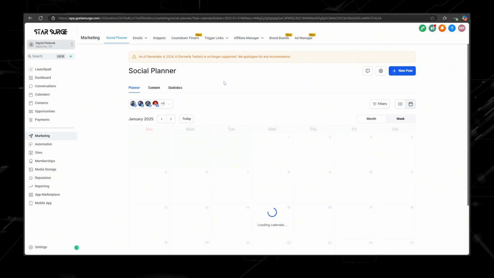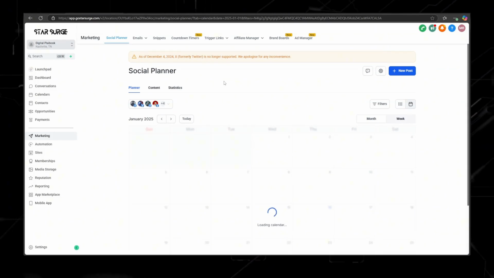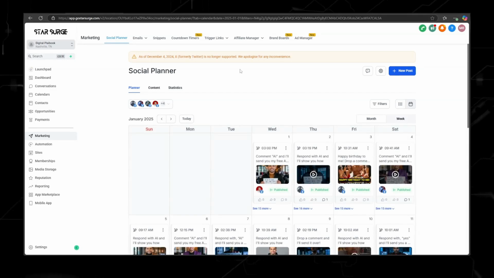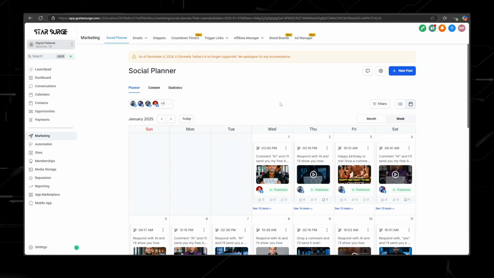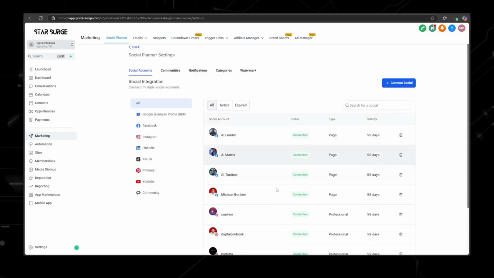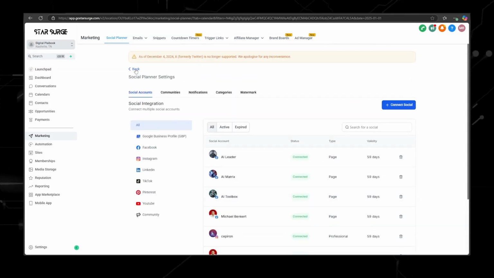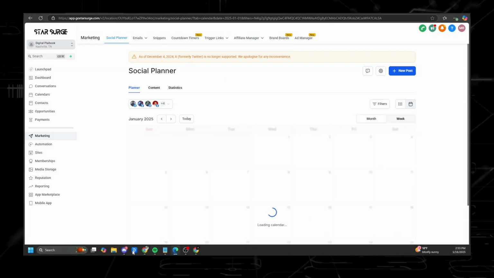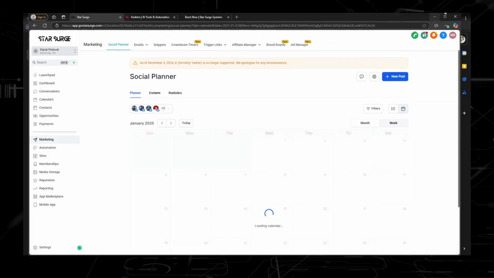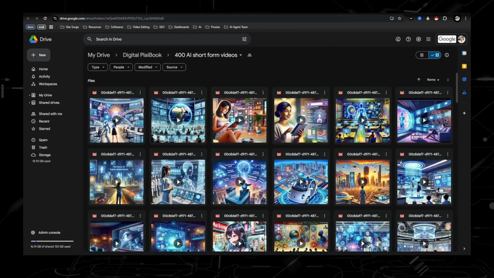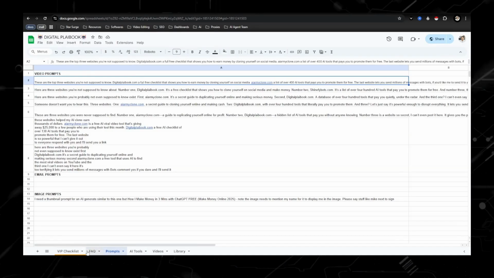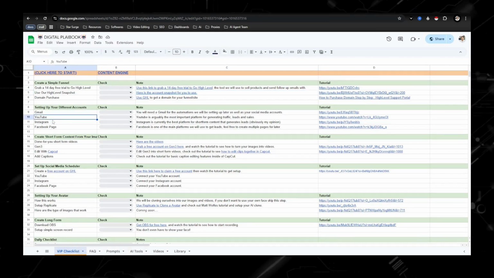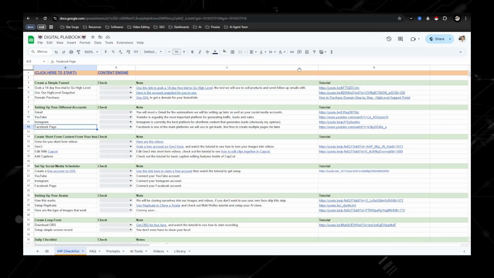Now, you can do that yourself. You can hire a VA, but like I said, if you don't have that much money, time and energy are going to be the resources that you're going to need to use. So when you get into the social planner, you just need to go to settings right here and connect your different social media accounts. I have a couple, but if you're just starting off, just focus on the main 3, which is Facebook, Instagram, and YouTube. I think I put that right here. Yep, YouTube, Instagram, Facebook page.